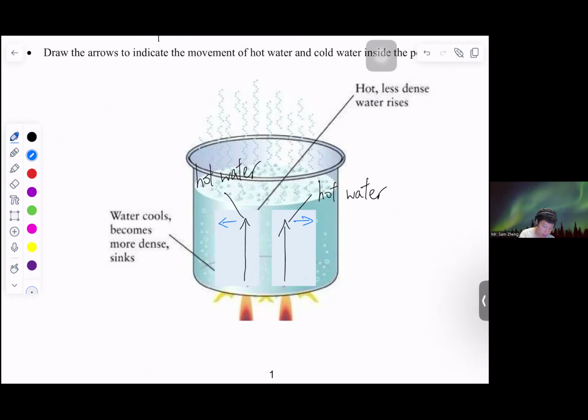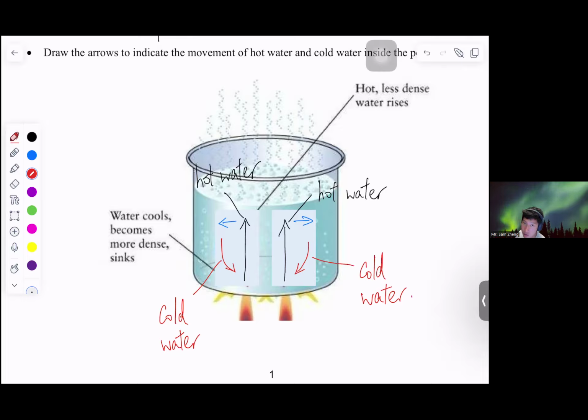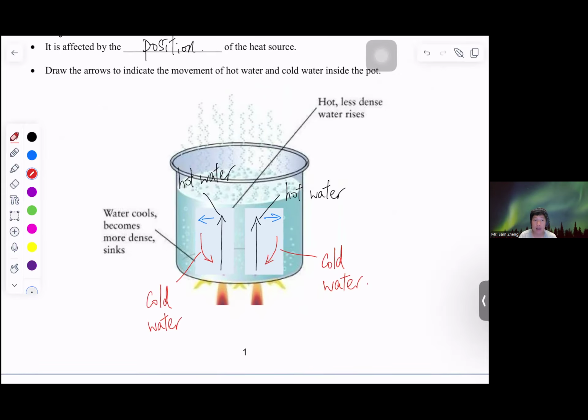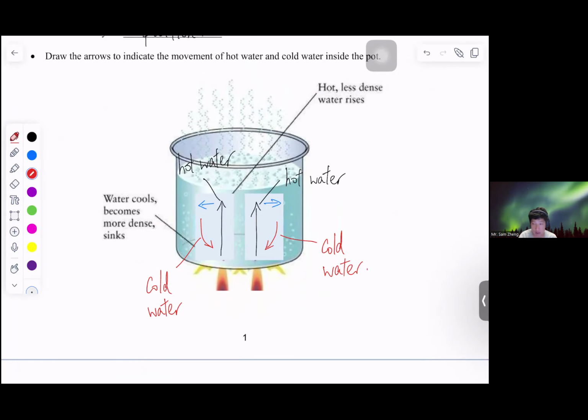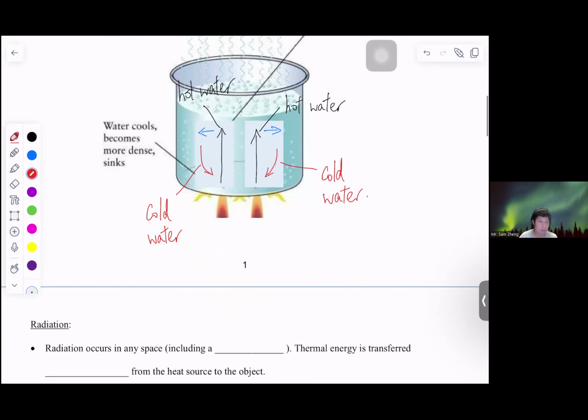But then the cold water will move in to replace the hot water, and it will heat up again, and again, and again. And this is how the convection current will look when we are heating water, if the position of the heat source is in this way.